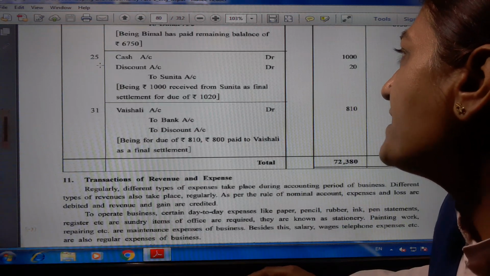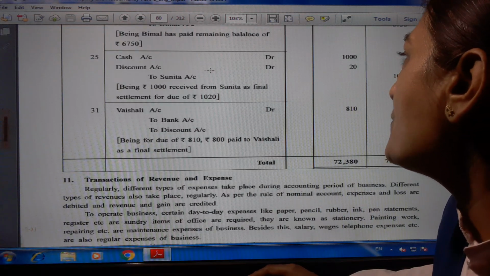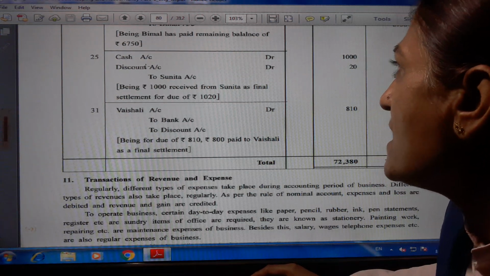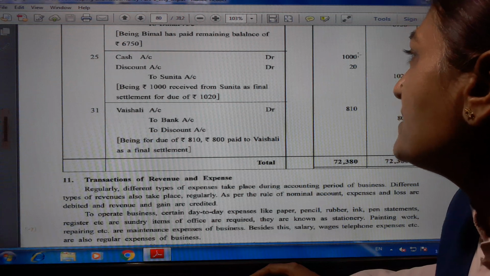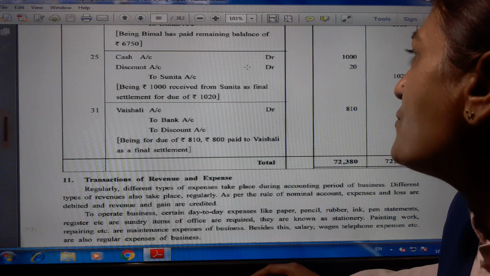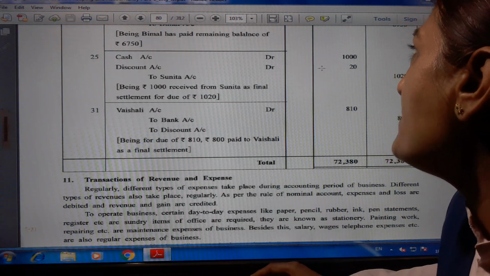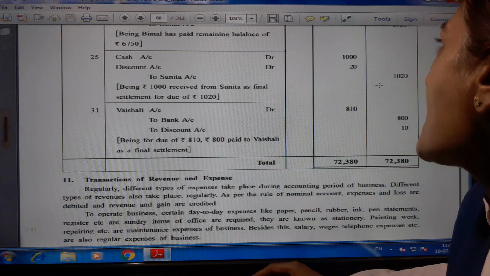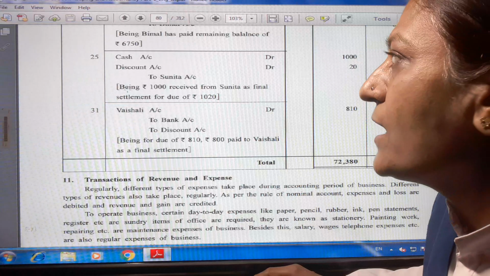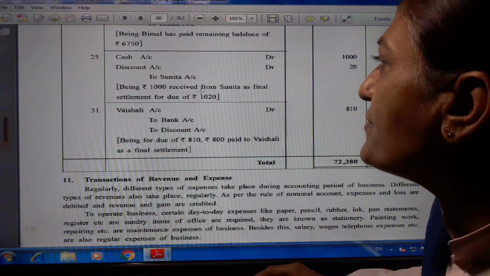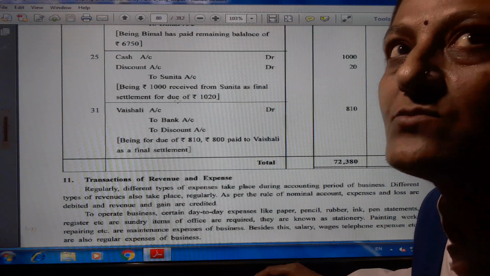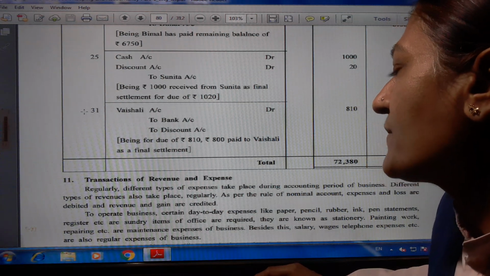Now 25th date, cash account debit 1,000, discount account debit 20 rupees to Sunita account 1,020 rupees. Cash comes into our business unit, 1,000 rupees. Discount allowed is an expense, and so debit 20 rupees. Sunita is the giver, so to Sunita's account 1,020. Being rupees 1,000 received from Sunita as a final settlement for due of rupees 1,020.